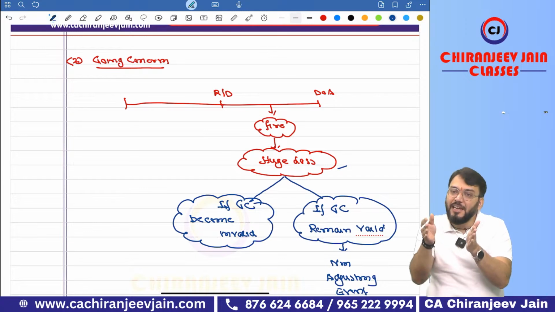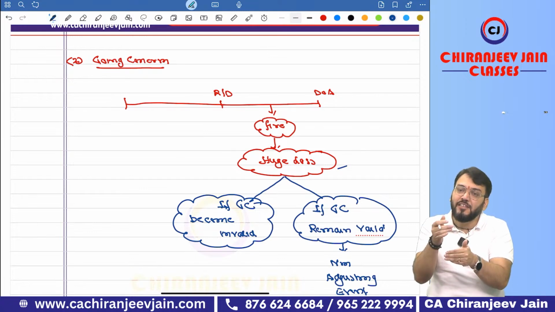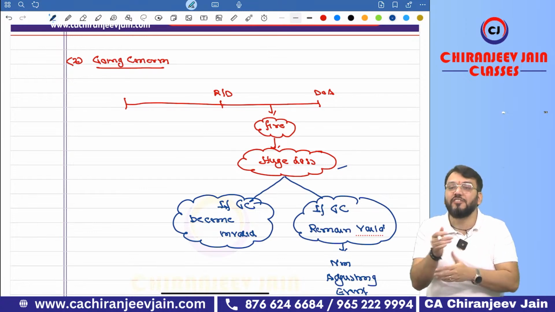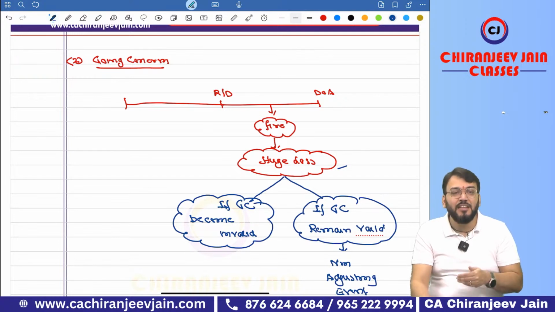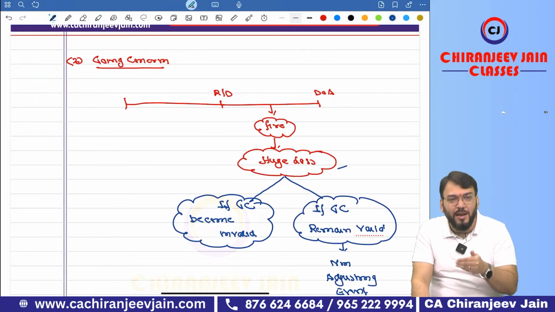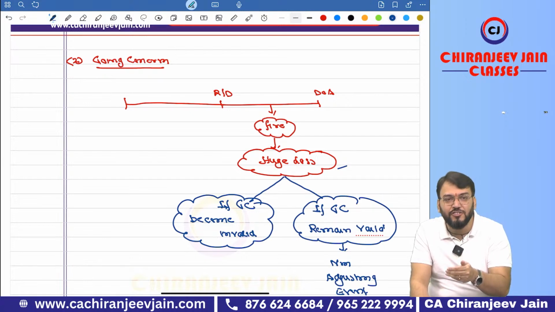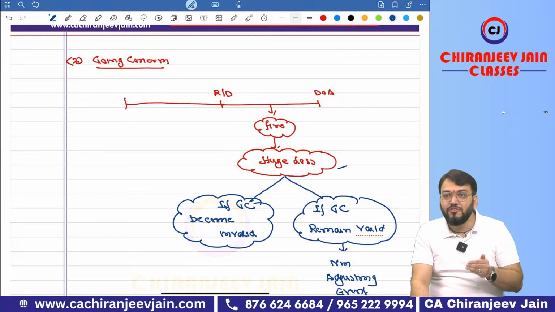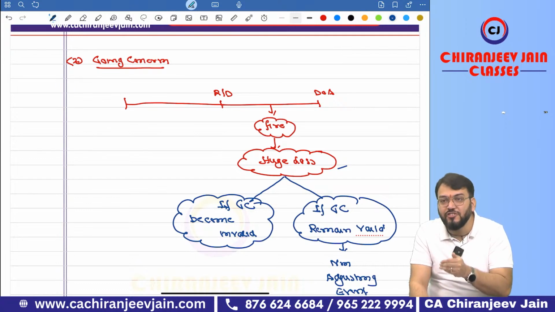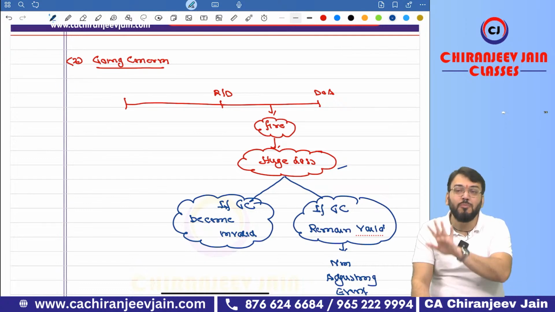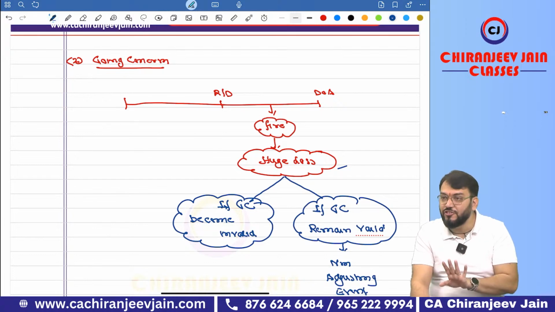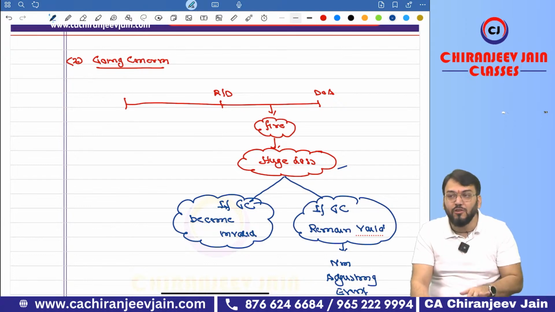Whenever we apply Ind AS, it is applied when the entity is a going concern. So for the preparation of financial statements, you need to change the fundamental basis of accounting. It will be redrafted on a non-going concern basis.